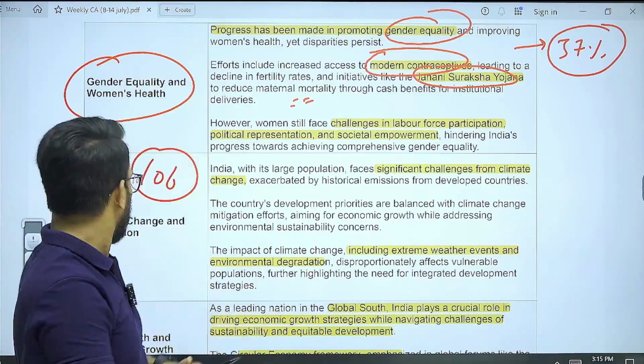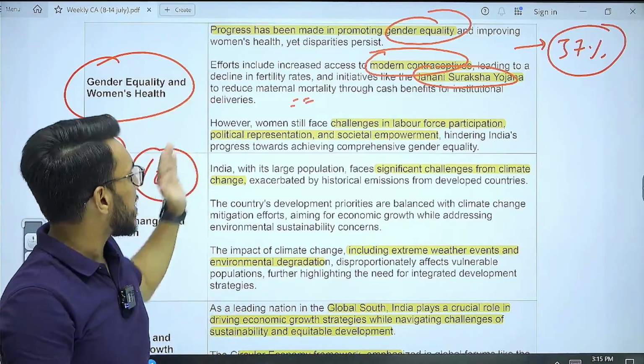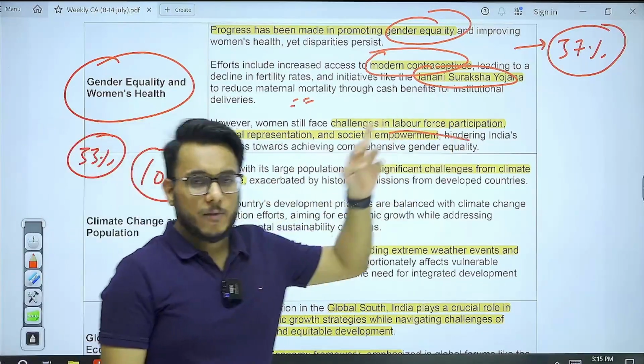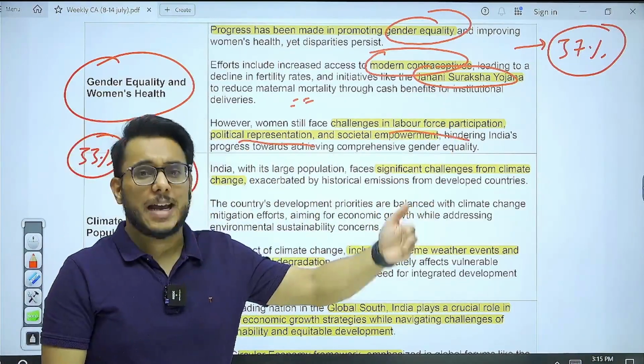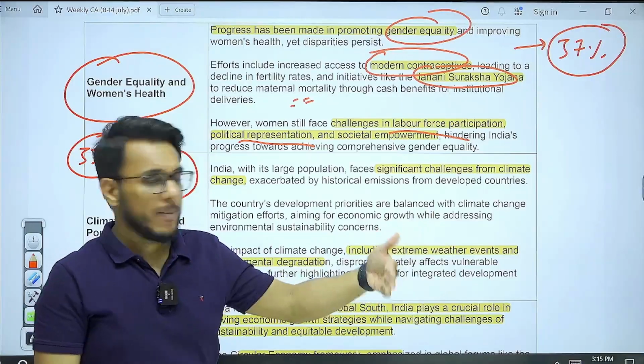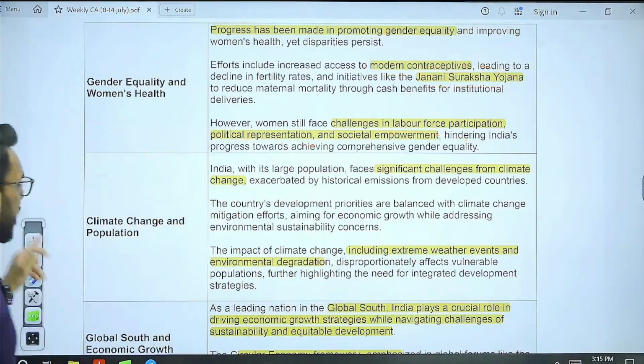This is something that we do, but still there are significant challenges, such as the labor force participation rate and political representation. Actually, the number of women MPs has come down in this Lok Sabha election. So there are challenges that need to be addressed.